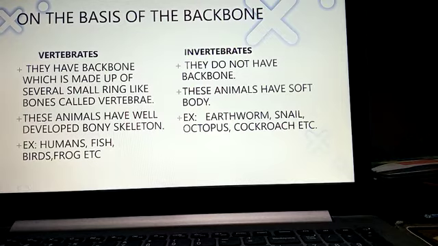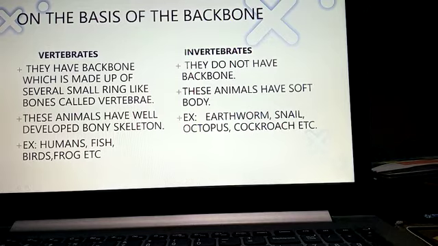Coming to invertebrates, invertebrates are the animals which do not have a backbone, and these animals have a soft body, children. So vertebrates have a well-developed bony skeleton, whereas invertebrates have a very soft body. The examples of invertebrates are earthworm, snail, octopus, cockroach, etc.